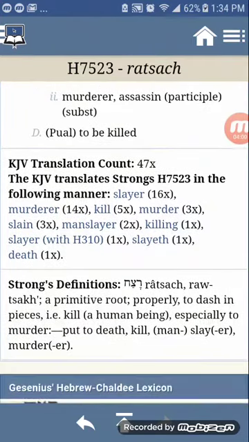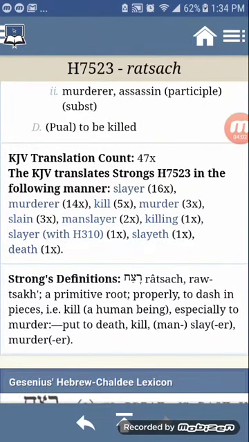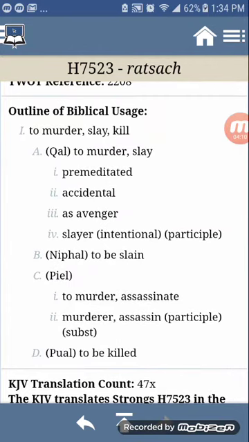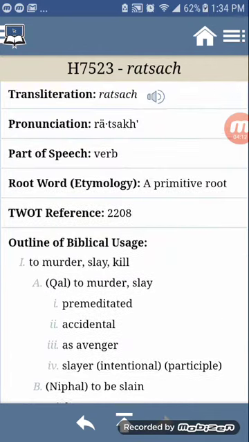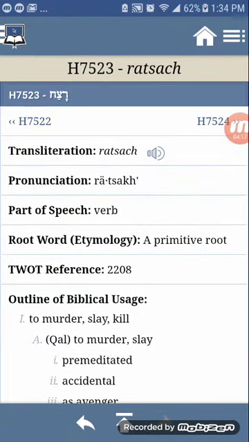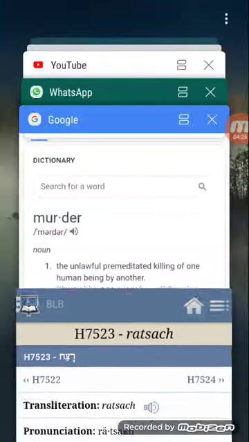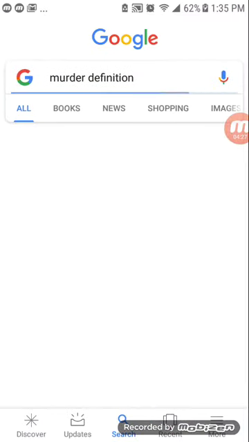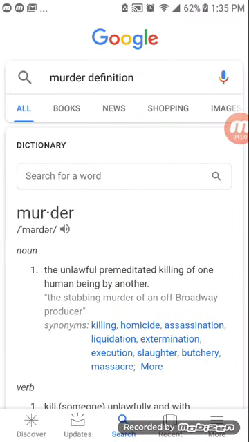In the Strong's definition, it says to dash in pieces, to kill a human, especially to murder. All right, it's Esau fooling. You have to decipher between all these different meanings, but it just means to murder. That's why it's the first one. It means to murder. All right. So most of the time when a murder happened and you go into the Hebrew word, it's ratzach, because that's a murder. And what is a murder again? It's the unlawful premeditated killing of someone.